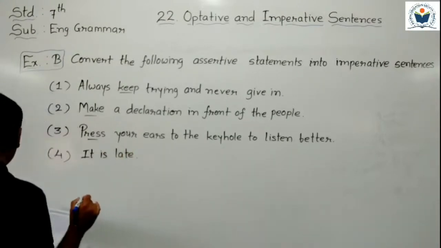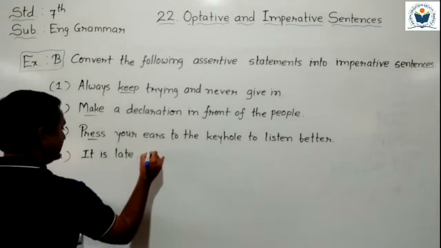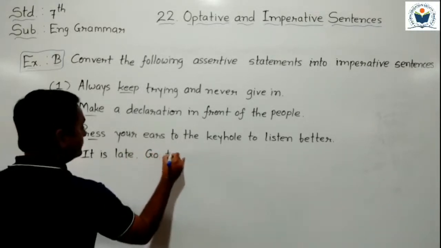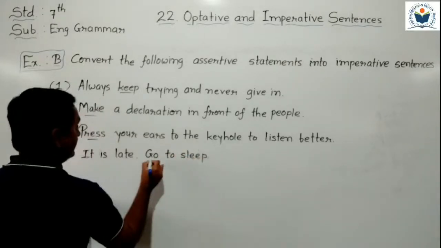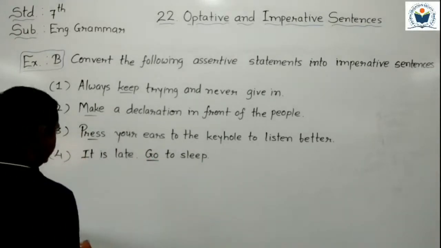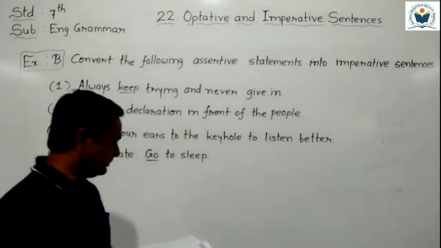Now you must go to sleep. So an imperative sentence starts with a verb. So what do we have to write here? Go to sleep. So here I started the imperative sentence with the verb go here. Understand, students?